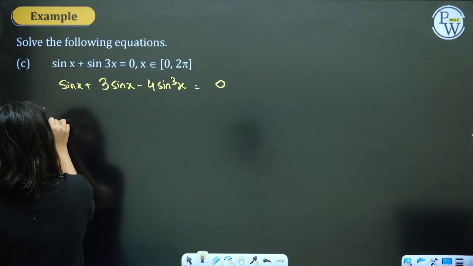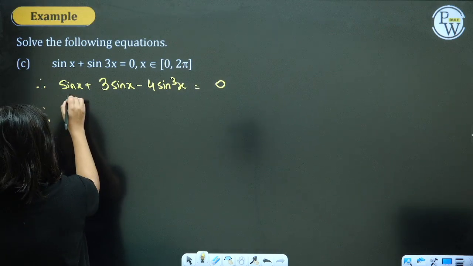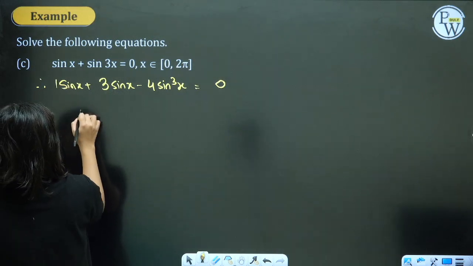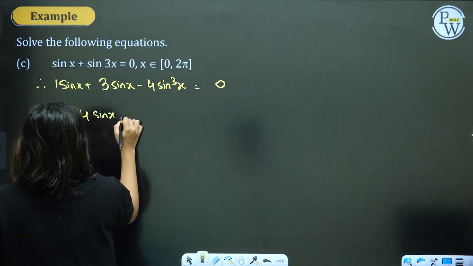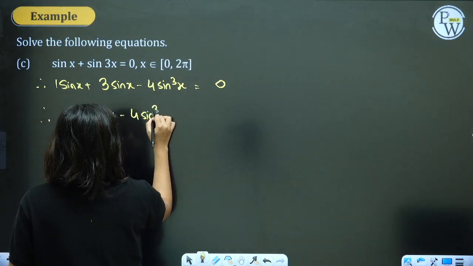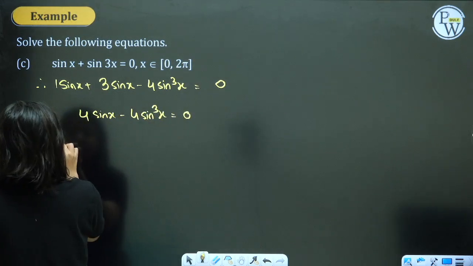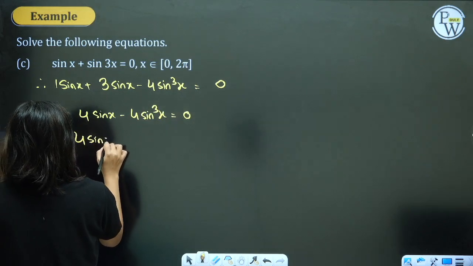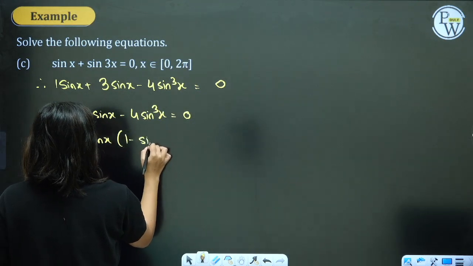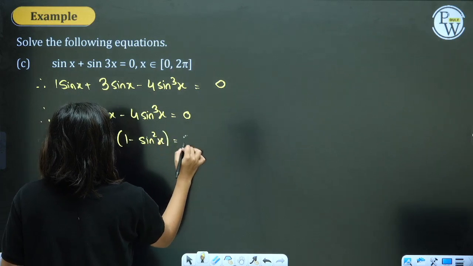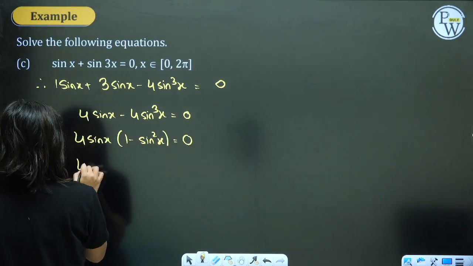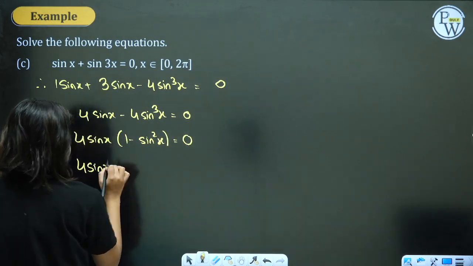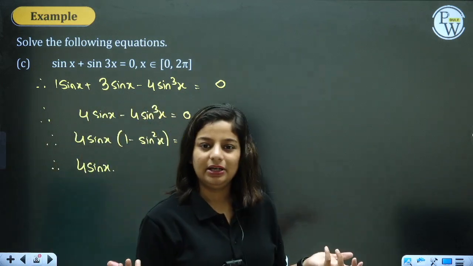Okay. Sin x plus 3 sin x, 4 sin x minus 4 sin cube x equal to 0. 4 sin x into 1 minus sin square x is equal to 0. Therefore, 4 sin x. Can you see, ultimately you are getting the same thing.